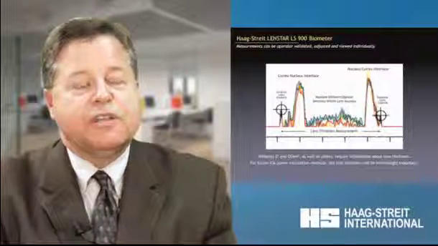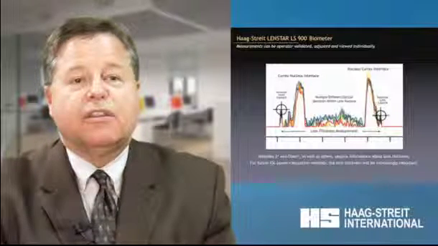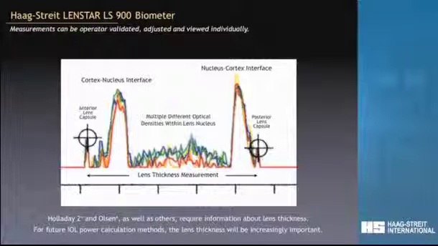One thing that I find very useful for this particular instrument is the lens thickness. Now, some of the newer formulas, such as Holladay 2 and Olsen, have given us enhanced refractive outcomes by including the lens thickness. But there haven't been any papers until recently showing that this actually does matter. Now, looking at the graphic display of the lens thickness with the Haag-Streit LenStar, we can see some pretty amazing things, and I consider this to be a technological achievement. We have the anterior lens capsule, the cortex-nucleus interface, multiple opacities of the nucleus, and also the same thing on the back side.